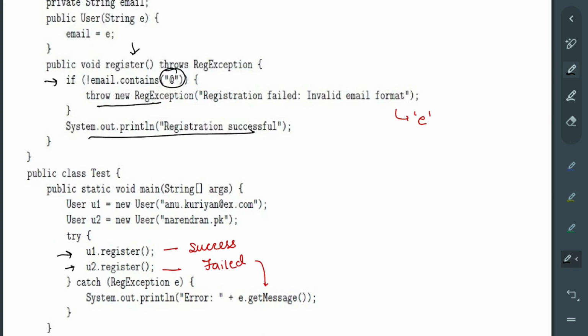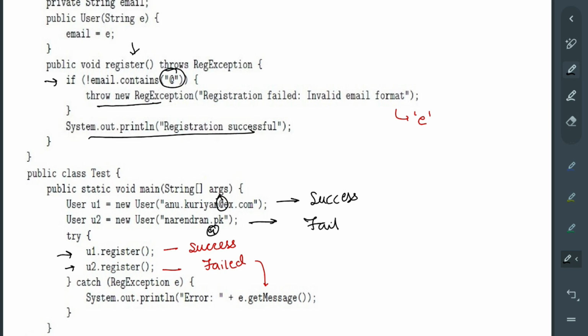So you just need to check the users that are trying to register. Okay, so the first one is this anu.kurian@x.com. We can see that the email contains the word at. So we can just say that it will be successful. This user will be able to register successfully, but this user will not be because at is missing here. So success, and then this will fail.